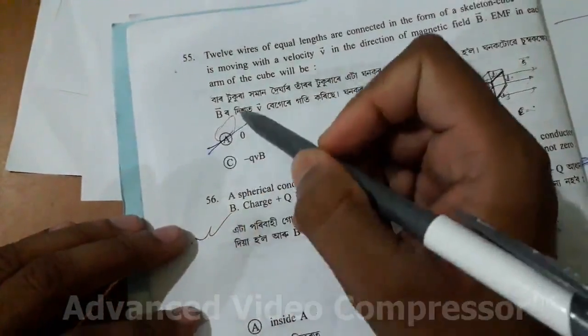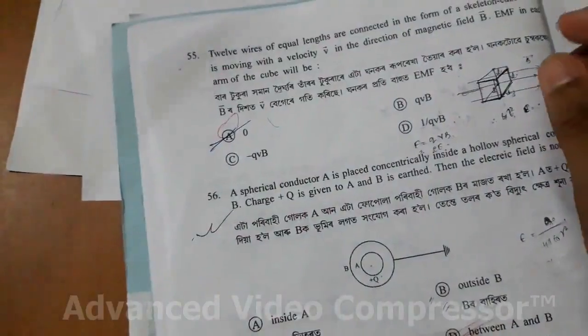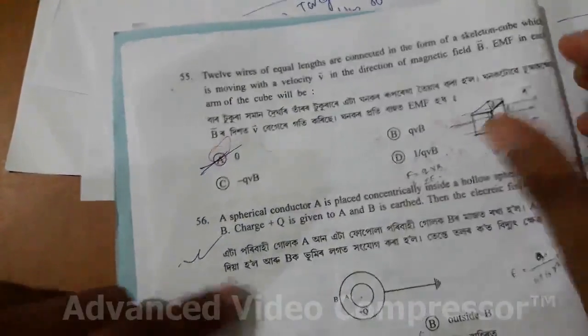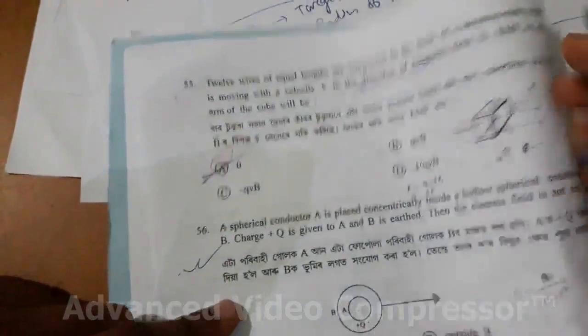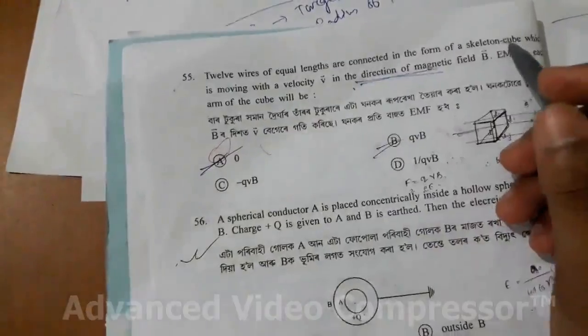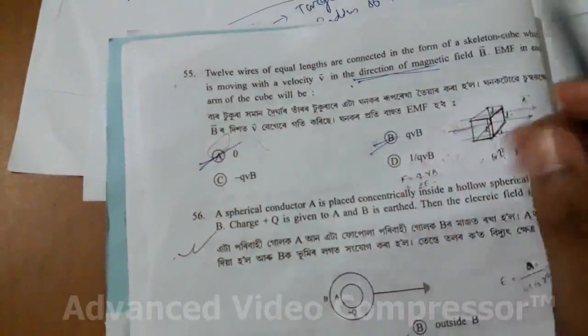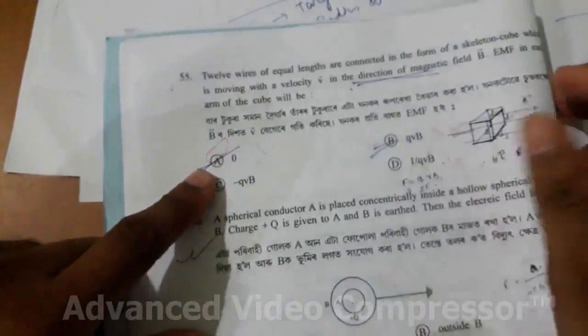It's a conceptual question. Just think about it, because it is given that it is in the direction of the magnetic field. Many might think some options could be negative, but this is 0. So next question.